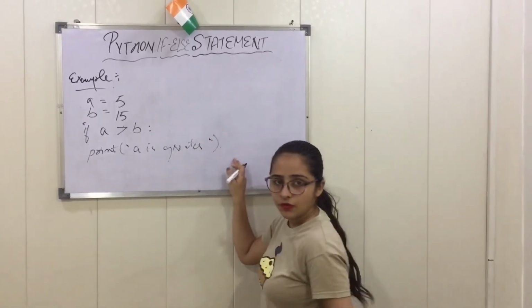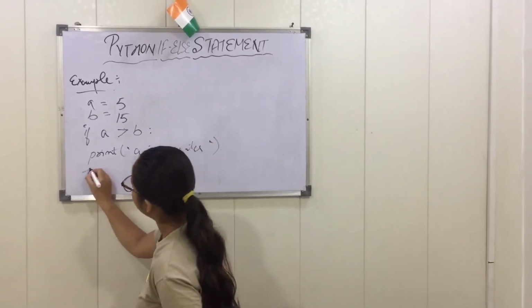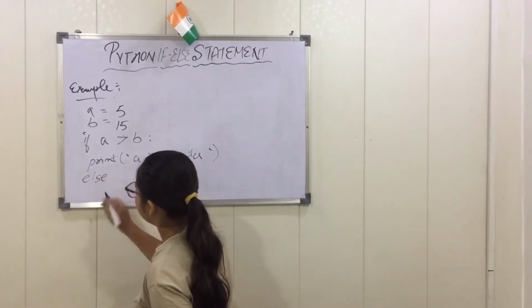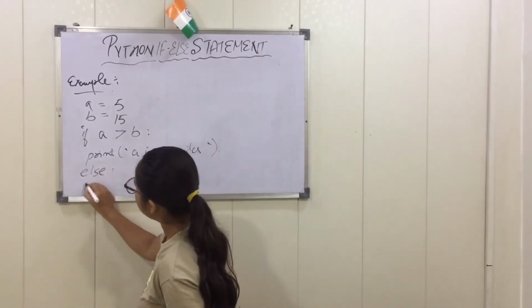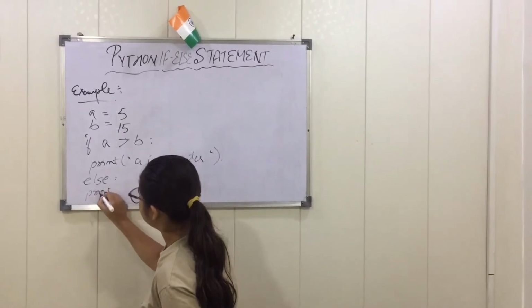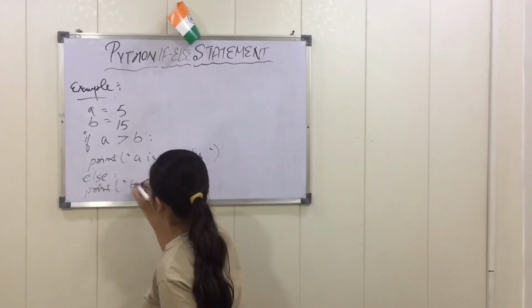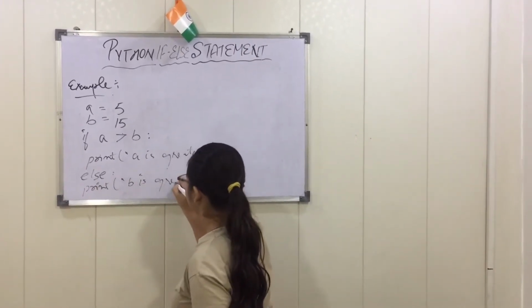If this is false, then the else part will be executed directly, in which we print the line that B is greater.